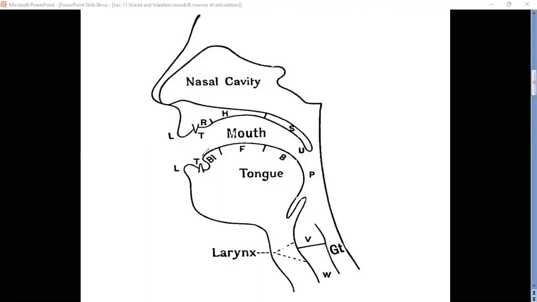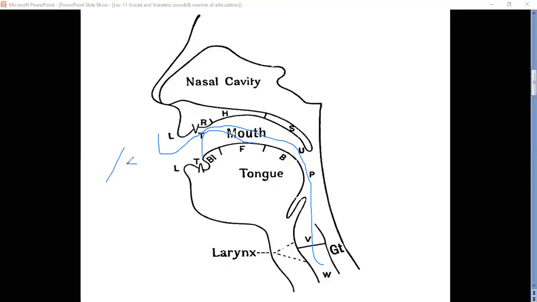Your tongue rises very near to the teeth ridge, and as there is a very small gap, the air which is coming from the lungs comes up to here freely. As very little gap is there at this place, it goes out with friction.